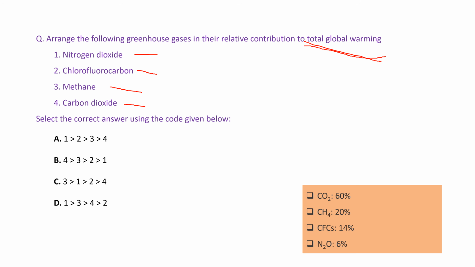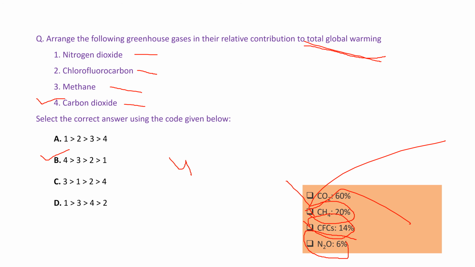So the maximum contribution in the total global warming is by the carbon dioxide, followed by methane 20%, followed by chlorofluorocarbon 14%, and in the last 6% by the nitrous oxide. So the right answer is the B. Okay, the maximum contributed by the carbon dioxide, followed by methane, followed by chlorofluorocarbon, and the least one by the nitrous oxide. Okay, so B is the right answer.